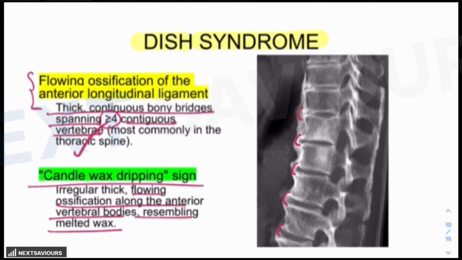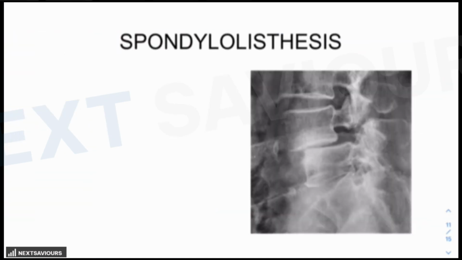It is nothing but the same finding which we have discussed above, right? Like this. So this is known as the candle wax dripping sign. On the basis of the X-rays, you have to distinguish it from ankylosing spondylitis. You remember the full form of DISH syndrome is diffuse idiopathic skeletal hyperostosis. And finally, the degenerative disc disease.